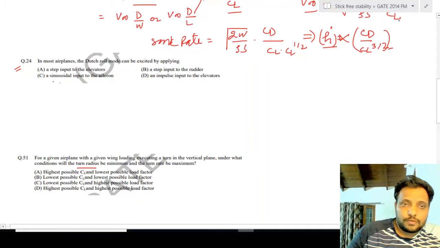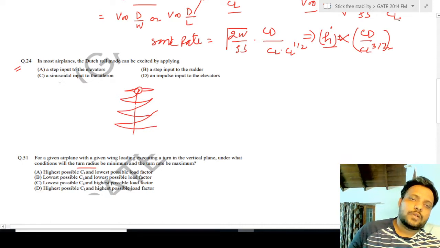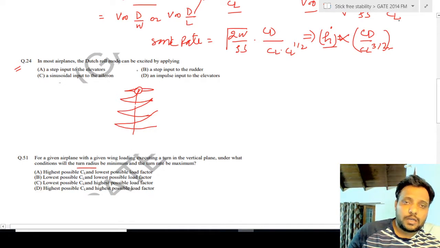Then question number 24. In most airplanes, the Dutch roll mode can be excited by applying: a step input to the elevators, a step input to the rudder, a sinusoidal input to the aileron, or an impulse input to the elevators. So we know that the Dutch roll is something like this. If it is the front view of the airplane, in normal condition it should follow this path, but in Dutch roll it goes like this. That means along with rolling there is a yawing movement, and yawing movement can be excited by the rudder.